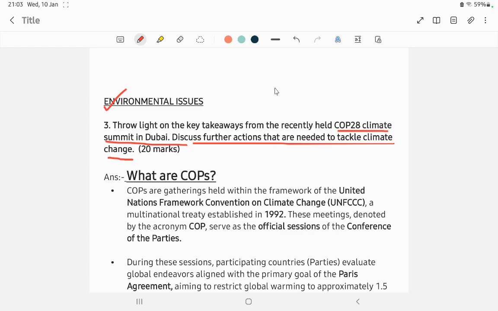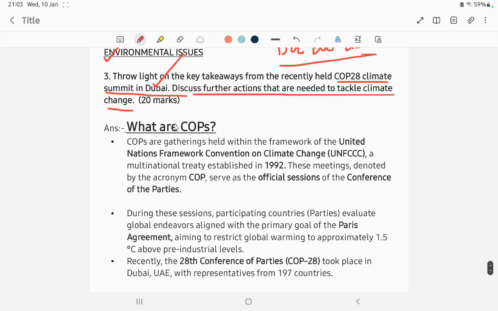COP28, recently in December 2023, the latest COP28 session in Dubai, UAE. So let us look at what COP is. COP's full form is the Conference of Parties. They are gatherings that are held within the framework of the United Nations Framework Convention on Climate Change.